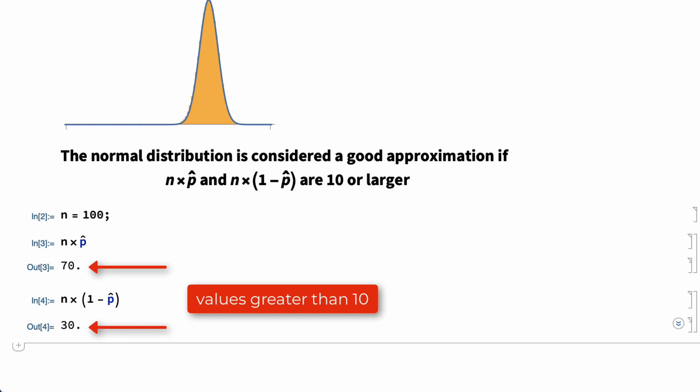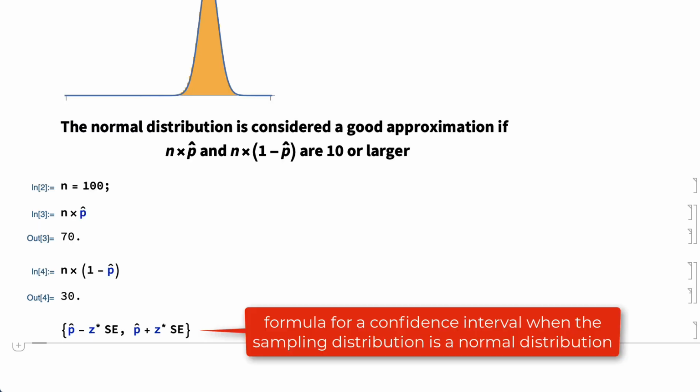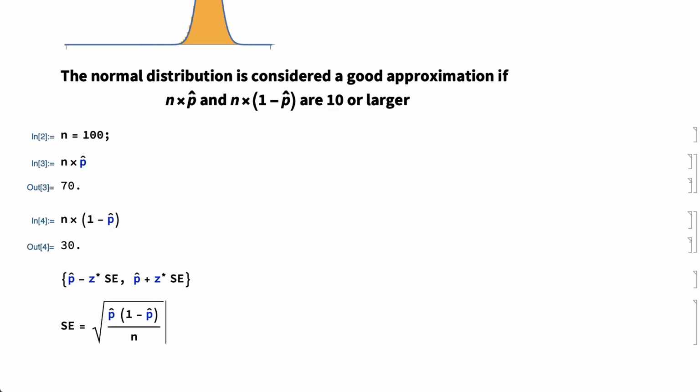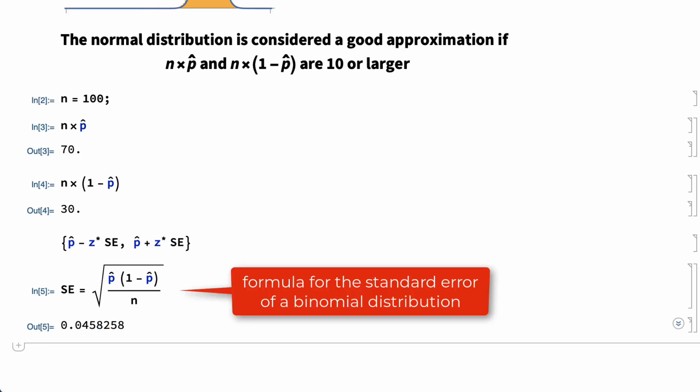With the sampling distribution approximated by a normal distribution, the confidence interval for the population proportion can be computed using the formula from an earlier section for a confidence interval for the mean of a population with known standard deviation, simply replacing the sample mean with the sample proportion and the standard error with the standard error of the binomial distribution. The standard error of a binomial distribution for sample size n and proportion p is given by this formula.